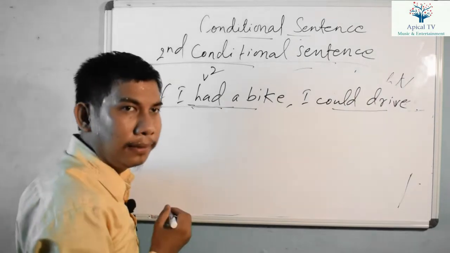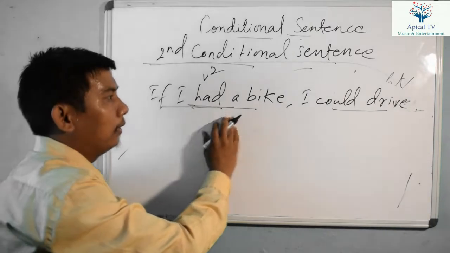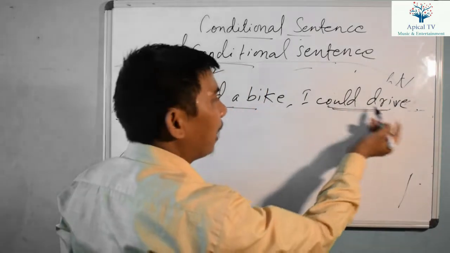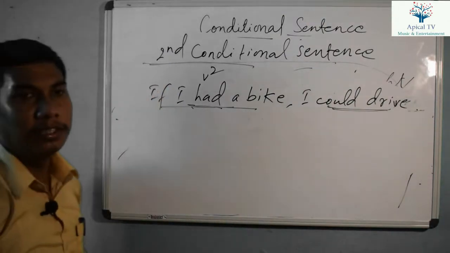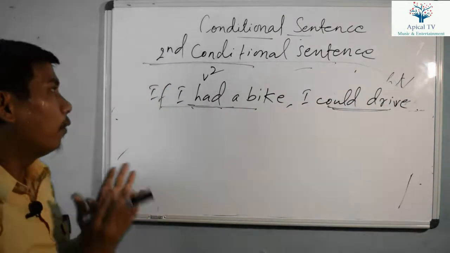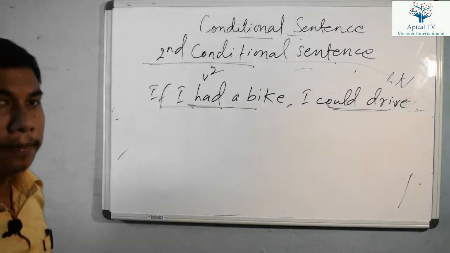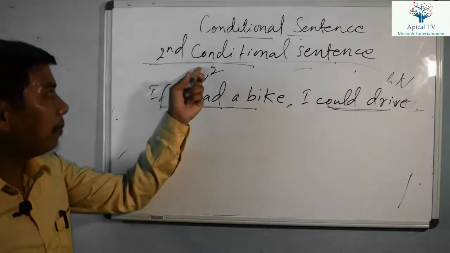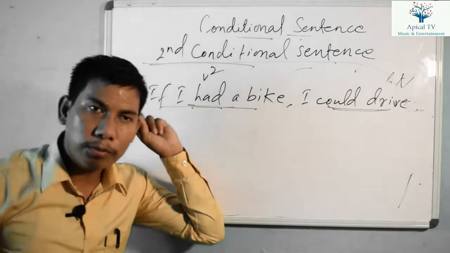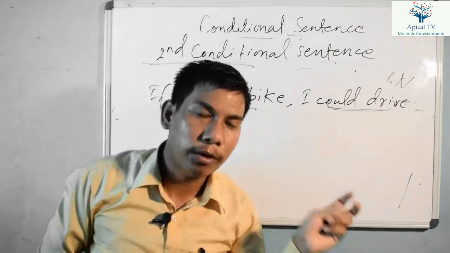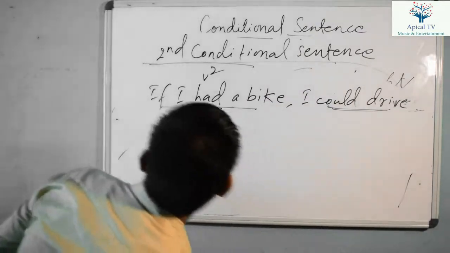If I had a bike, this is a wish, right? I am making a wish. I could drive. I could drive a bike, right? Could plus verb one is used here. In this way, we use the second conditional sentence to make a wish, or for a hypothetical statement. You only have to remember the structure. Past form, if there is a verb two form, you have to select could plus verb one, or should plus verb one, or would plus verb one, or might plus verb one.